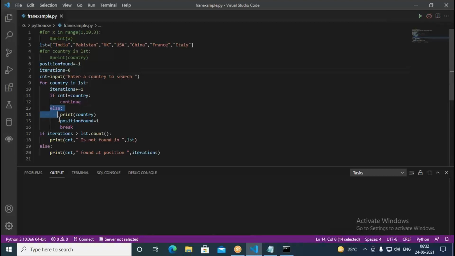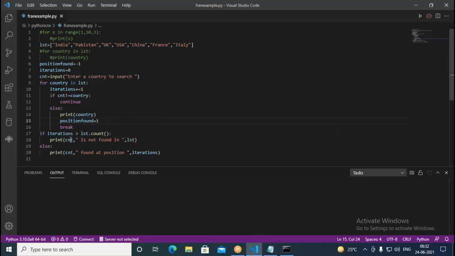That means without executing all this piece of code, it's going to again go to the for loop beginning. So it's going to pick the next country. But whenever it is matching, whatever country CNT we entered is matching with the country which is picked from the list, in such cases it comes to the else part. Then what does it do here? Print country, position found equal to 1. Then after that, immediately what happens? We break the for loop. We come out from the for loop.